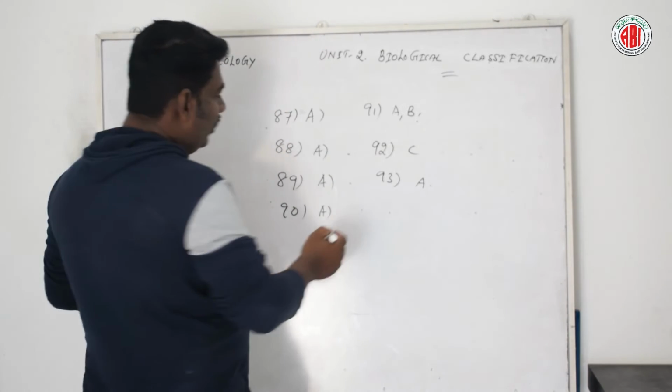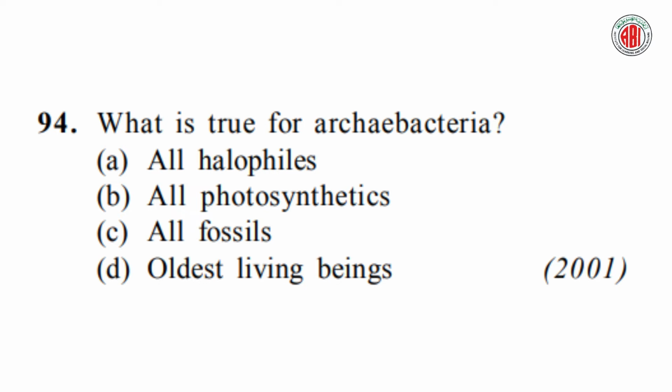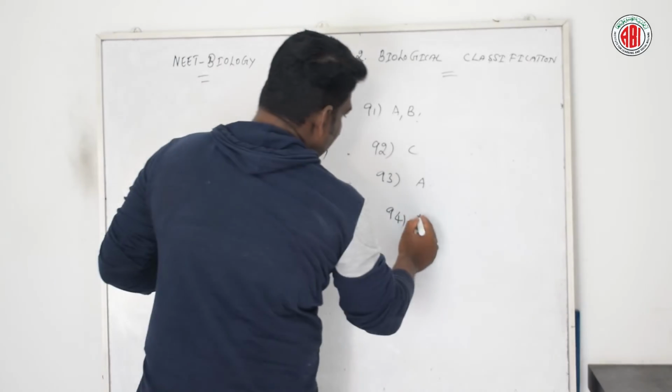Now let us talk about the next question. Question number 94. What is true for archaebacteria? Here are 4 different options given: all halophiles, all photosynthetics, all fossils, oldest living beings. Let us see the right answer for this question. According to this particular question, option D is the right answer.